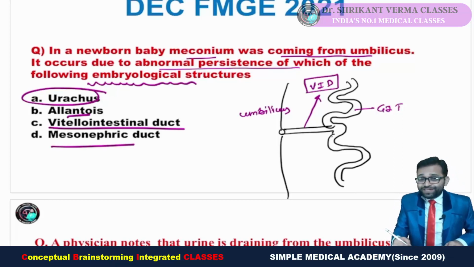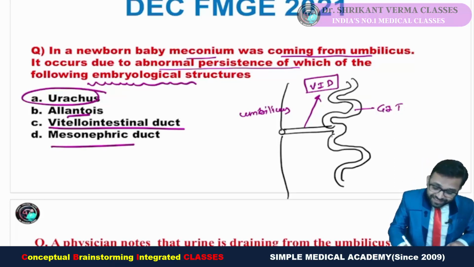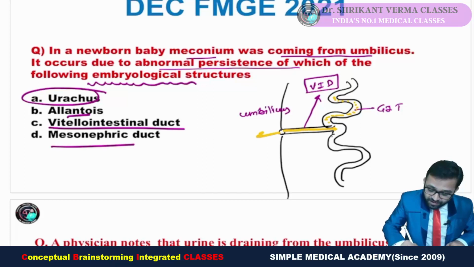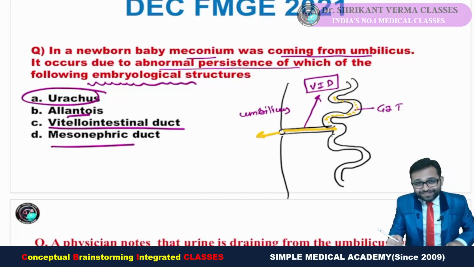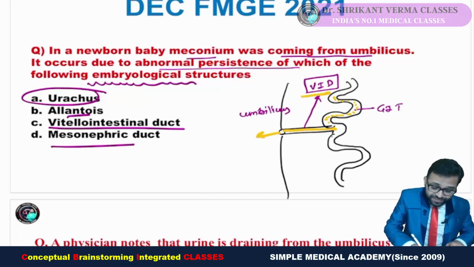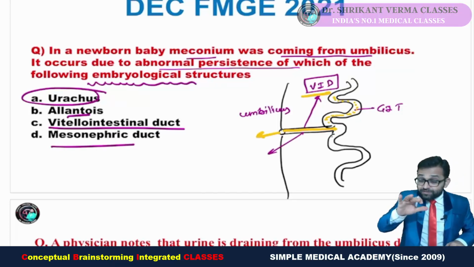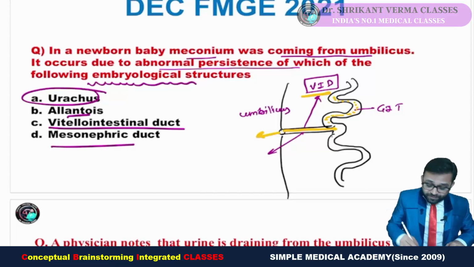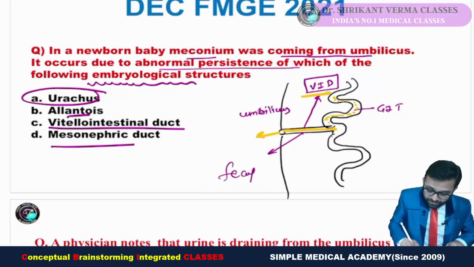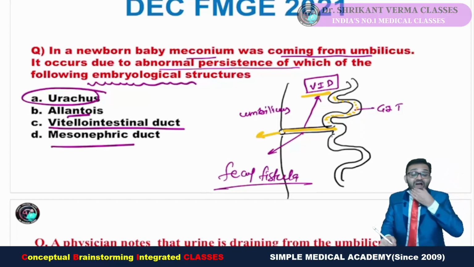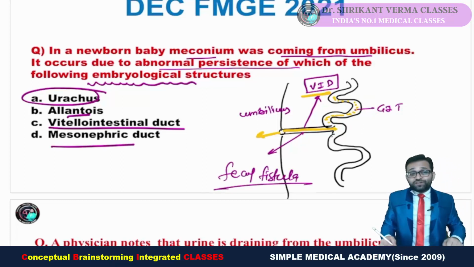Normally it is getting obliterated, but if it is persisting, in that situation the fecal material, the first fecal material of the baby, meconium, can come outside through the umbilicus. So this is our persistent vitellointestinal duct. In a baby after birth, this situation is our fecal fistula. It is normal in every embryo, but after birth if it is persisting, then it is a fecal fistula.